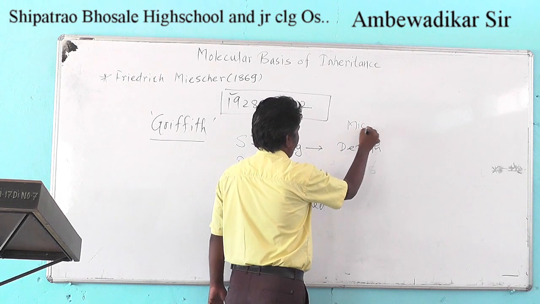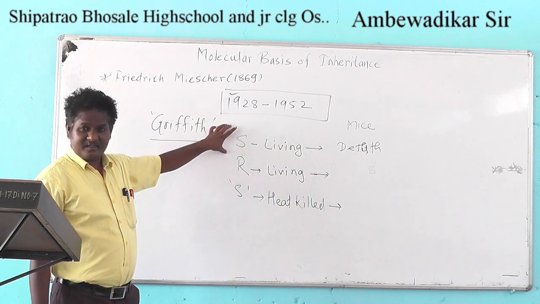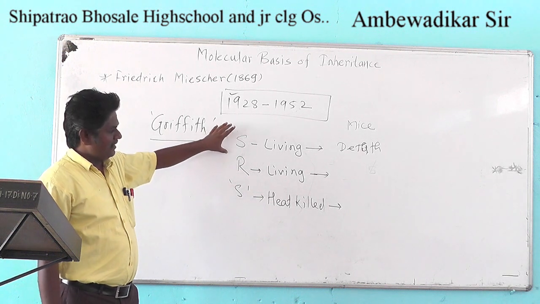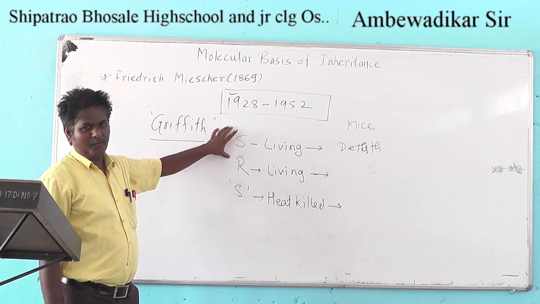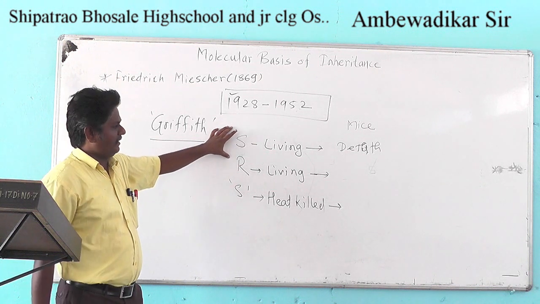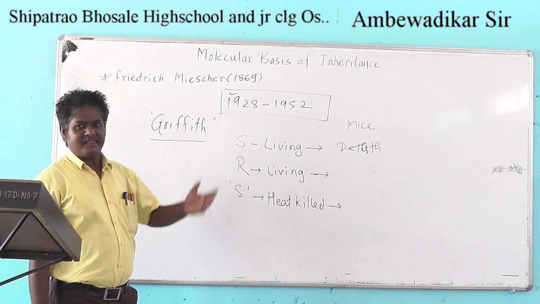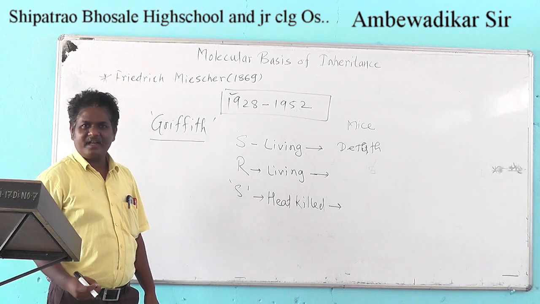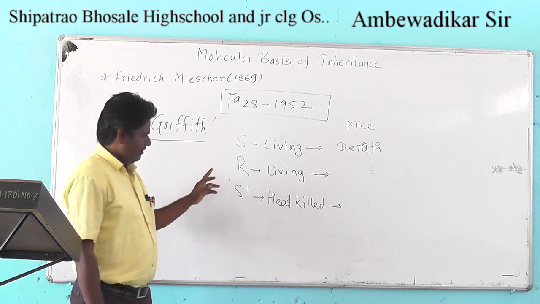In the first experiment, when the S strain is injected in the living form in the mice body, the mice got the disease pneumonia and death of that particular mice takes place.